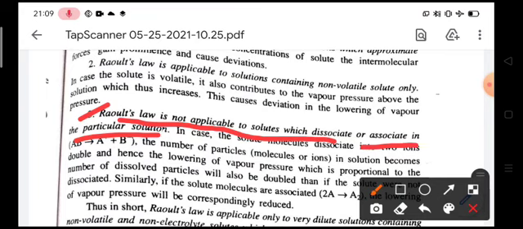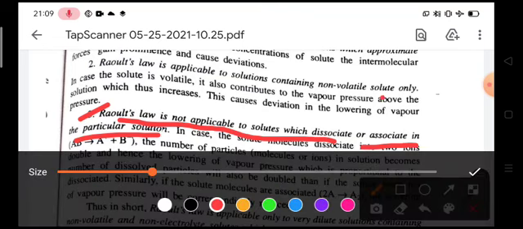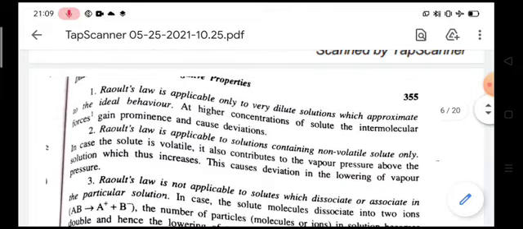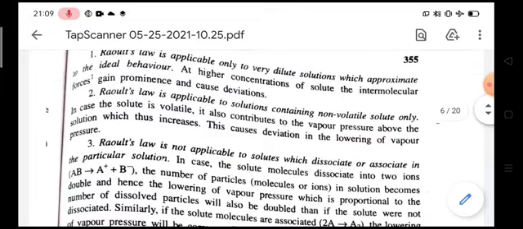So these three are the important limitations of Raoult's law. The first limitation is it is only applicable to very dilute solutions, and it is also applicable to solutions containing non-volatile solute,